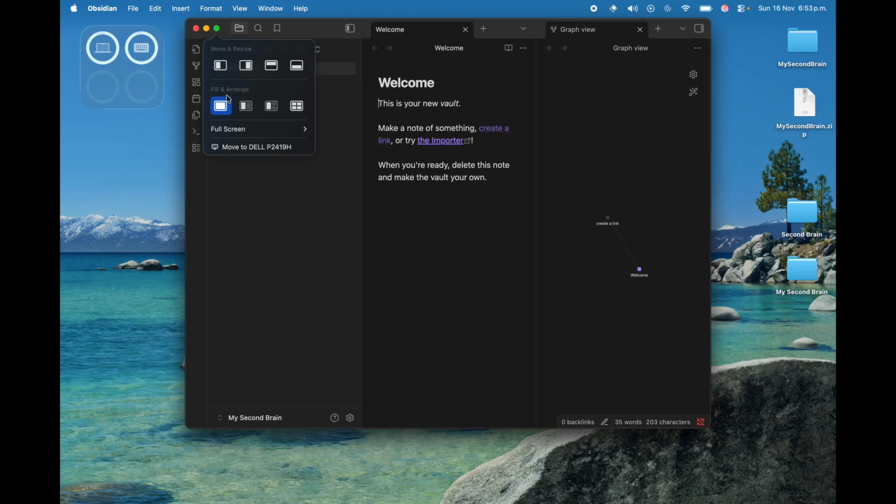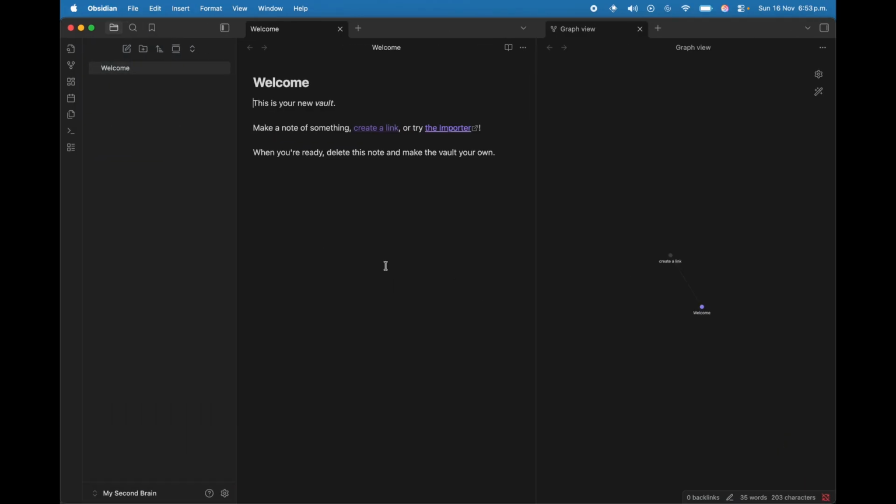Alright, so this is Obsidian out of the box. You will see that we have 3 main panes. On the left bar, we can see that we have folders and notes. Here in the middle, we can see that there's a welcome note page. And on the right side, we have a graph view. I will explain what everything means.